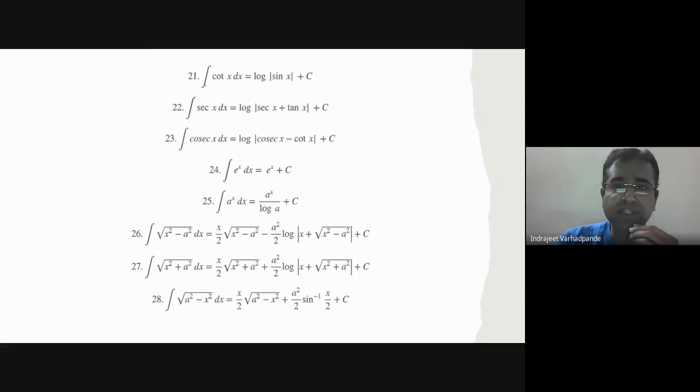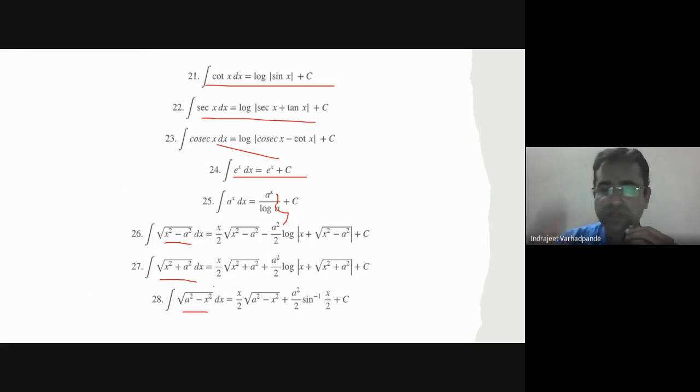Similarly, you can have integration of cot, sec, cosec. E to the power x is e to the power x, a to the power x is a to the power x upon log a. Then there are the forms under root of x square minus a square, under root of x square plus a square, under root of a square minus x square. So we have a long list of formulae which are very useful, and we will require them for solving the examples. I expect everybody to kindly go through each and every example, as we have seen so many steps, 7 steps. We will have to follow them.